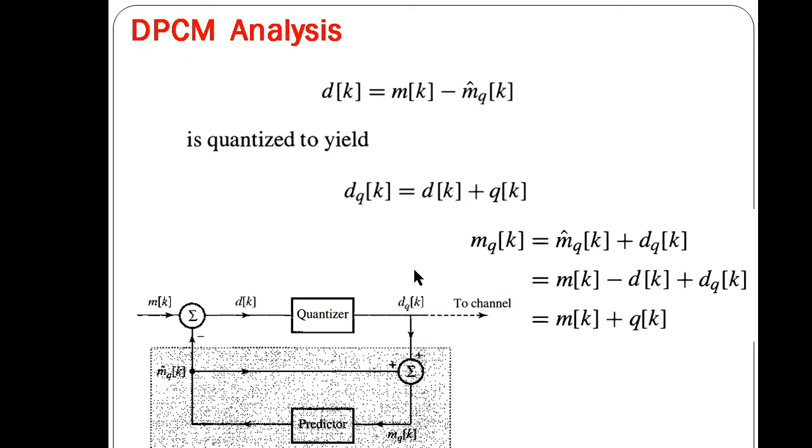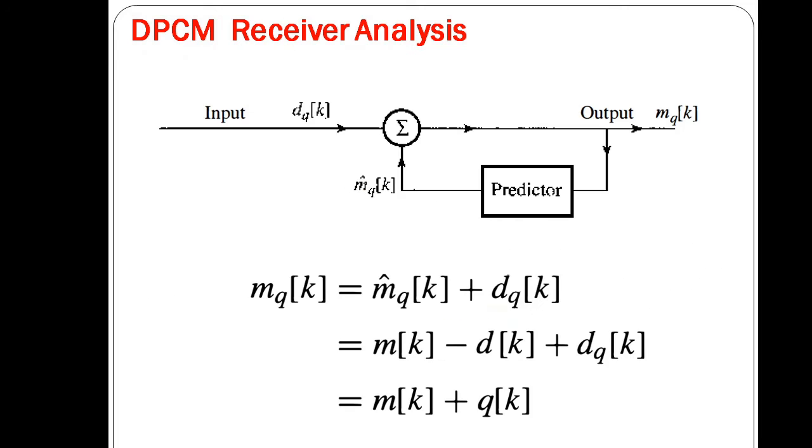Why are we doing this? Because we want to decrease this delta V, that is the quantization level. More quantization noise leads to a lower signal to noise ratio. So to increase the signal to noise ratio, we use the DPCM scheme. So this is our DPCM transmitter and receiver.